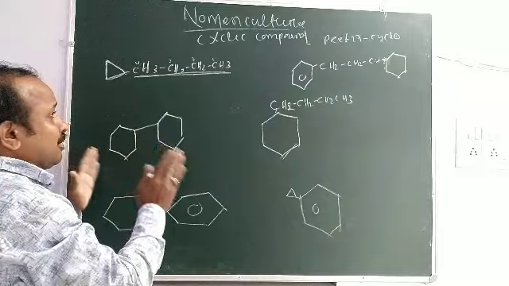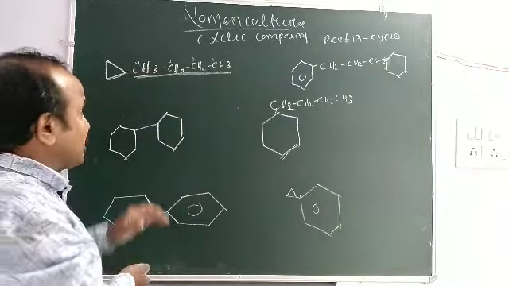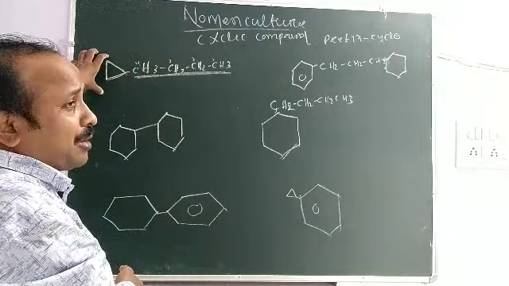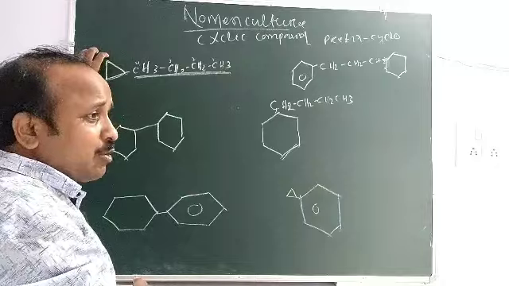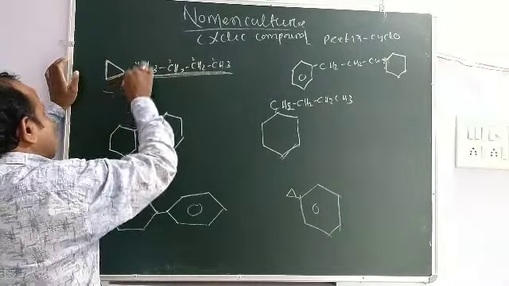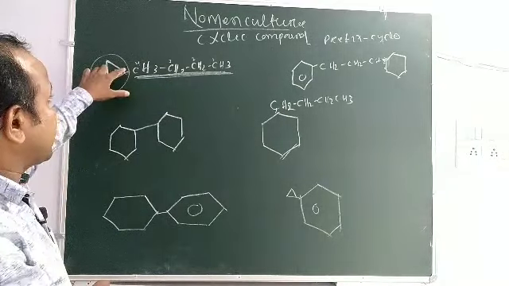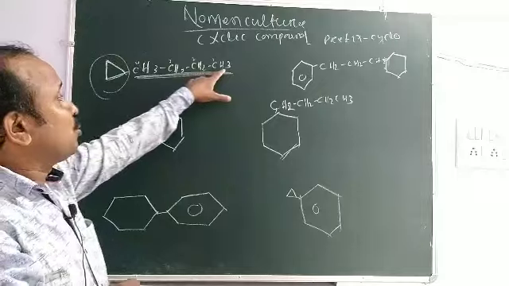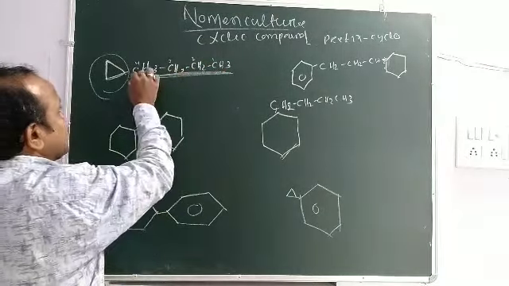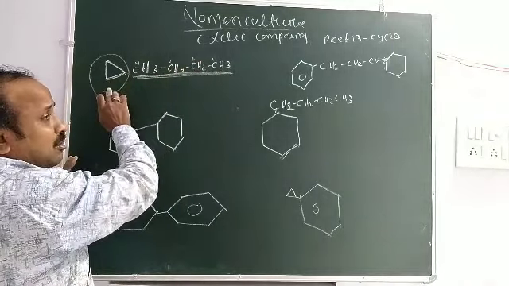If the alkane group or straight chain contains more carbons than the cyclic compound, then this is used as the principal chain and the cyclo group is used as a substituent group. Here is 3 carbon, here is 4 carbon, so it is used as the principal chain because the number of carbons is greater than the cyclic compound.